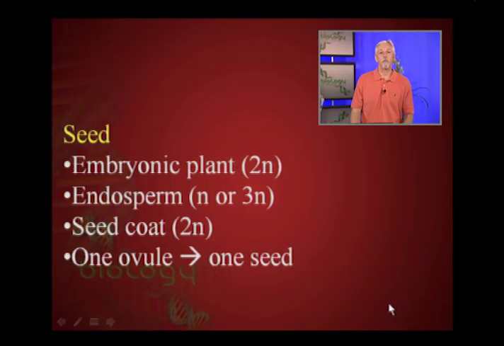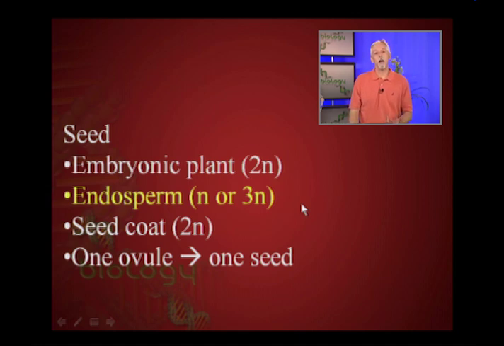So before we move ahead then, it's important to know what a seed is, what makes up a seed. So one component of a seed is that it will actually have the embryonic plant. There's a baby plant there, a baby sporophyte, so it's diploid, and that's an important characteristic. There will also be nutritive material as part of the seed called endosperm. And the endosperm will be haploid in gymnosperms, and it will be actually triploid in the angiosperms, or flowering plants, and we'll talk more about that later.